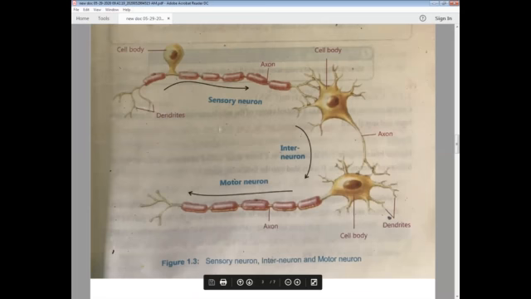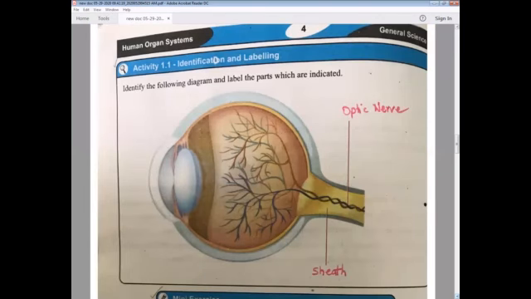These are basically three kinds of nerve cells. The first one is the sensory neuron, whose terminal ends join with the interneuron. This is the second neuron type, and this one is the third neuron type. All three are interconnected with each other, so we can see how our central nervous system works. Now coming towards page number 4, it is just an activity.